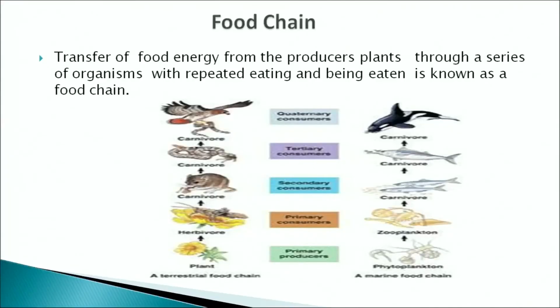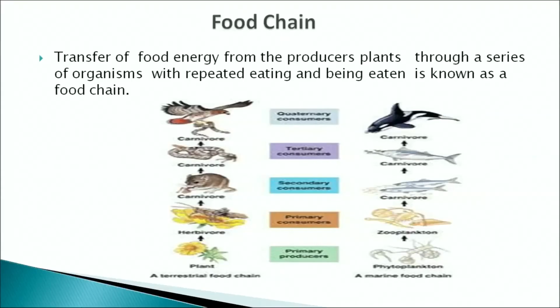Now, this is an example of a food chain. What is a food chain? Transfer of food energy from the producer plants through a series of organisms with repeated eating and being eaten is known as a food chain. Each step in a food chain is known as a trophic level.